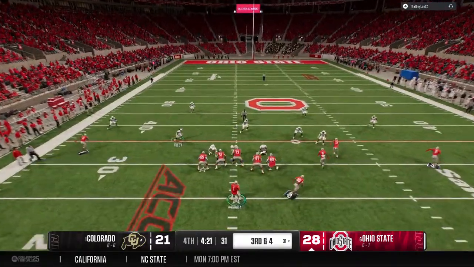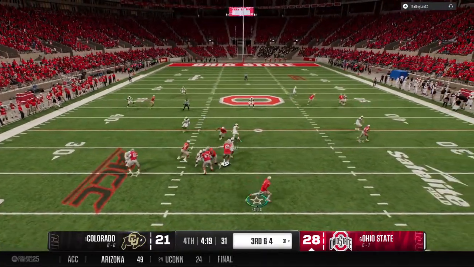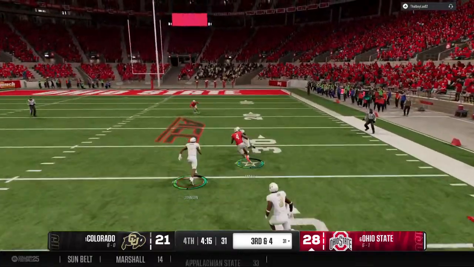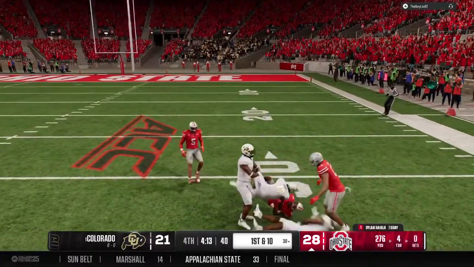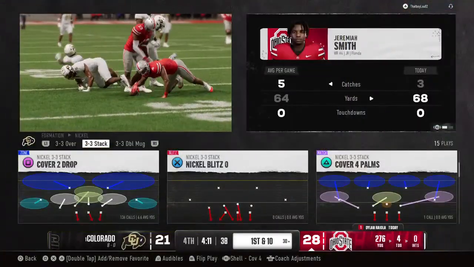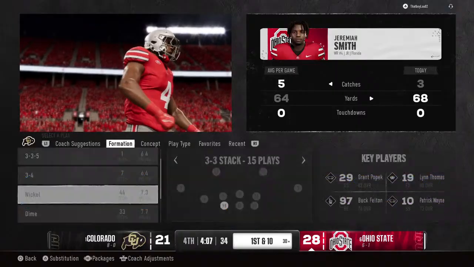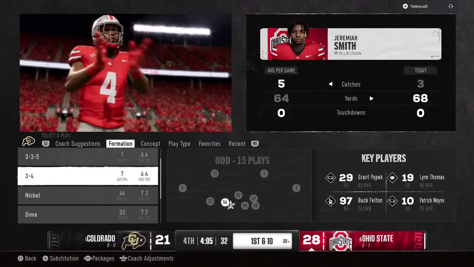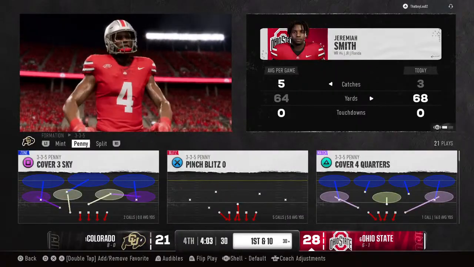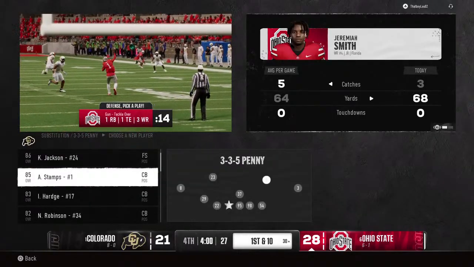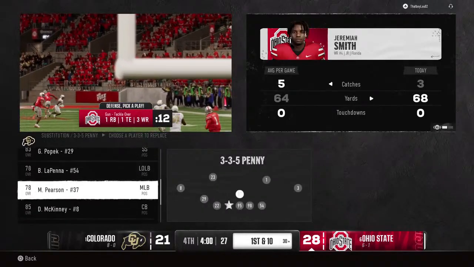Different routes, quarterback's in rhythm. Really, it's almost an extension of their running game. Throws a bullet to the right. Deep ball is caught for a huge gain here. They bring him down, but a big chunk of yardage on the play. Well, this offensive line, you've got to tip your cap. They've done everything you would ask of them in taking care of this quarterback. They do it again here on third down, working with that lead. You know the pressure's coming, and they deliver.